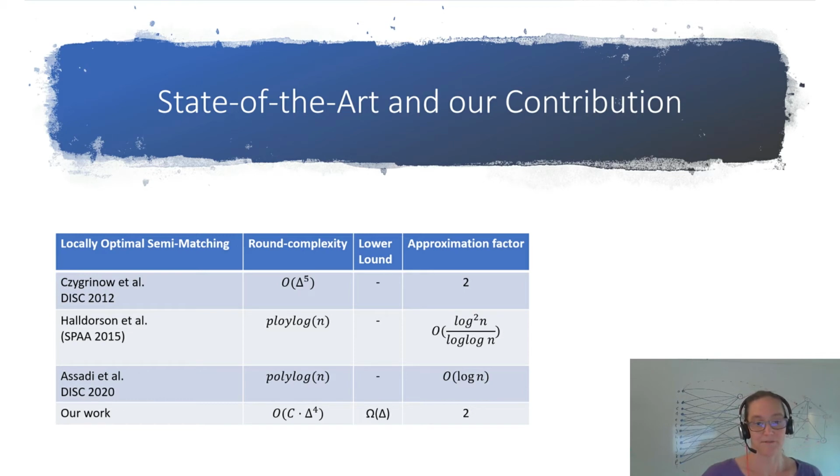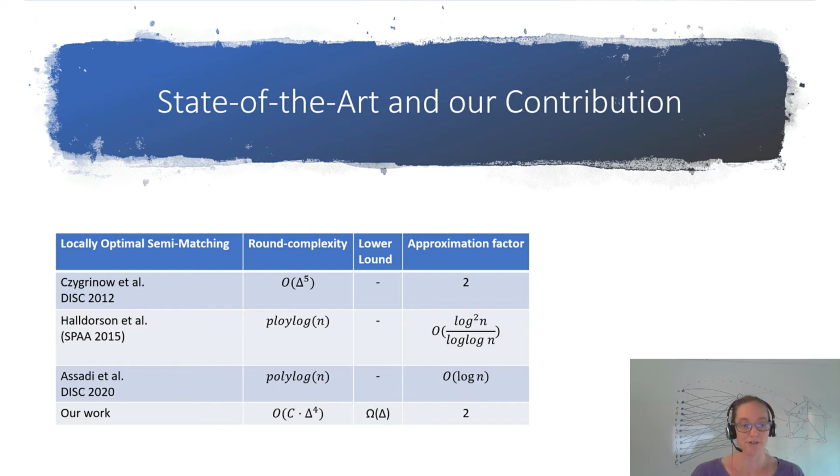Haldarsson found an efficient algorithm in polylog n, which is of course great if you have a big degree, and otherwise you can still fall back to Jukka's algorithm. Esadi et al. improved Haldarsson's algorithm to a better approximation factor and also a runtime of polylog n.